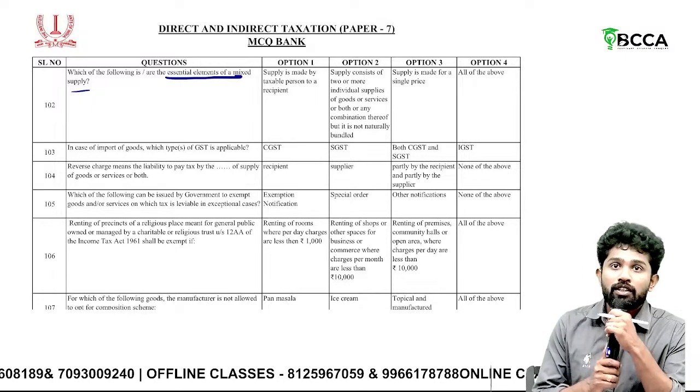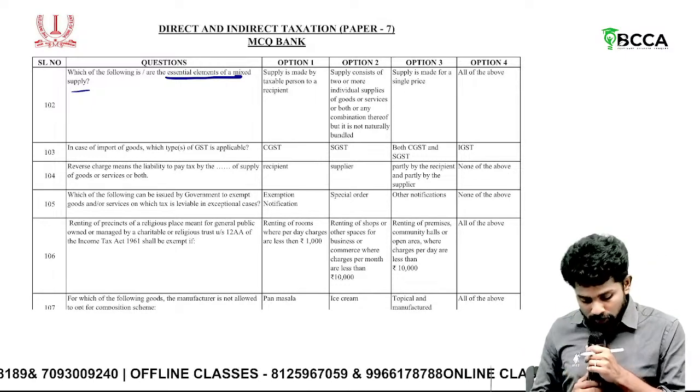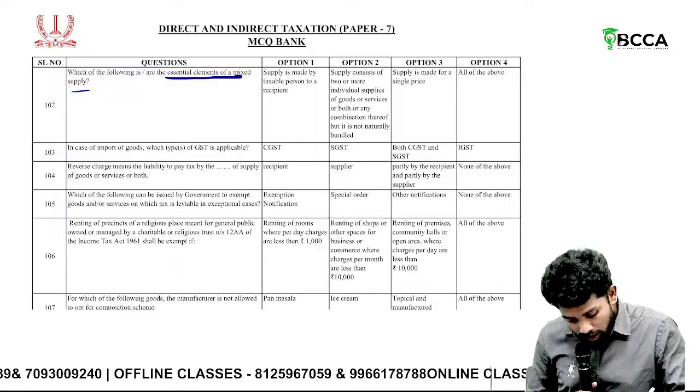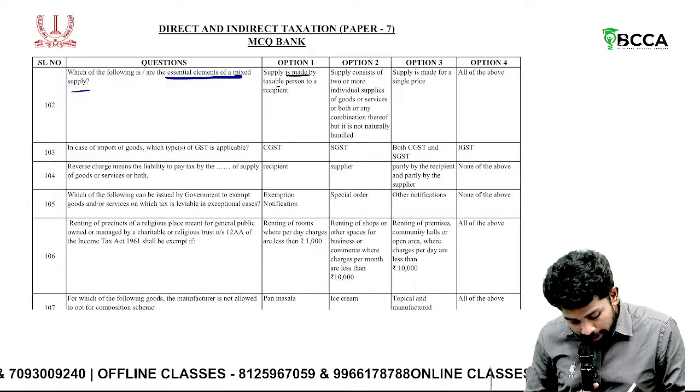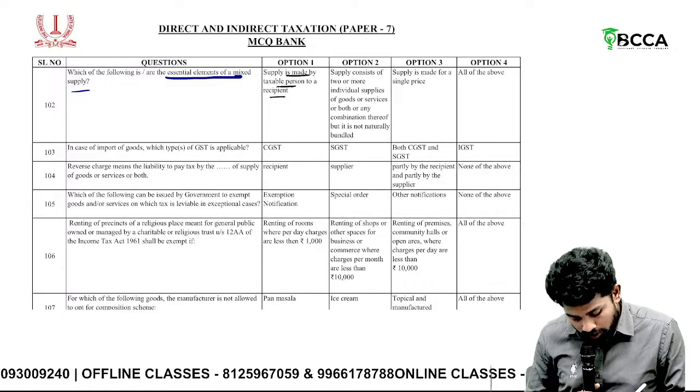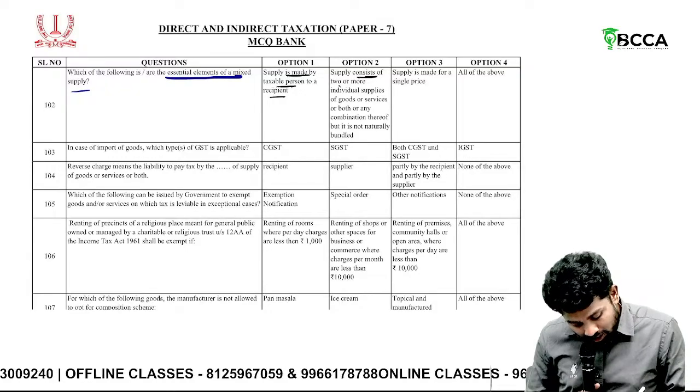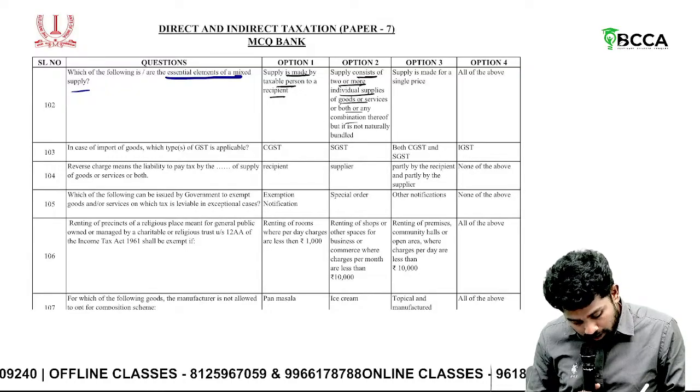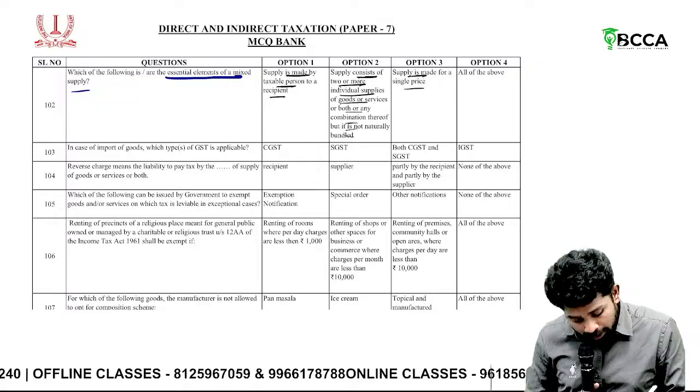Which of the following are essential elements of a mixed supply? Supply is made by a taxable person to a recipient. Supply consists of two or more individual supplies of goods or services or both. Supply is made for a single price.